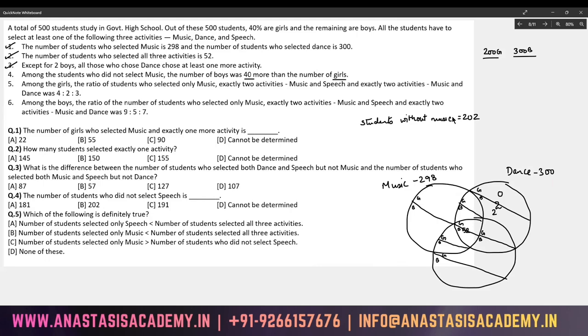Because see this, students without music: can I say boys without music plus girls without music is equal to 202? The entirety of students is made up of boys and girls. And we are also told boys without music minus girls without music is equal to 40. This is amazing because what this will give us is boys without music will turn out to be 121.